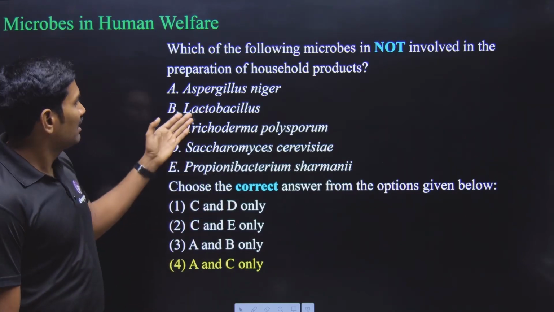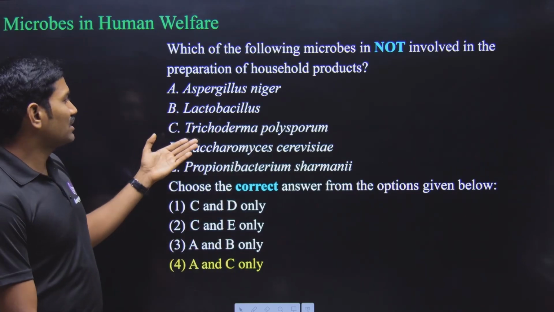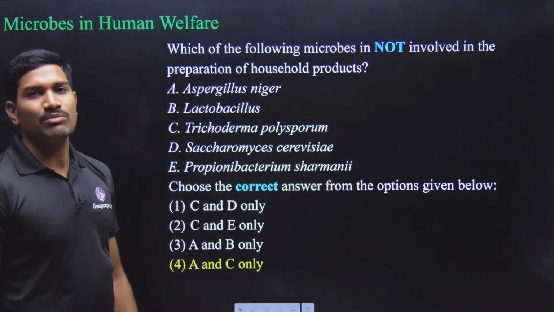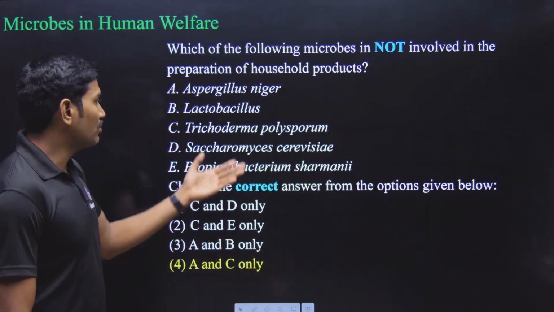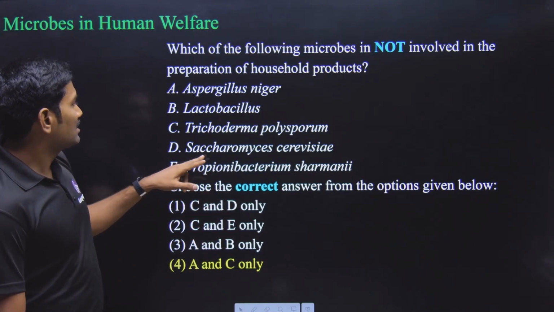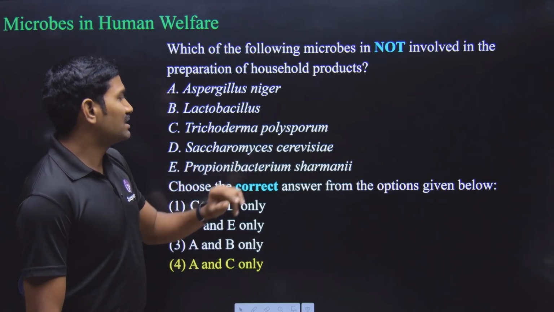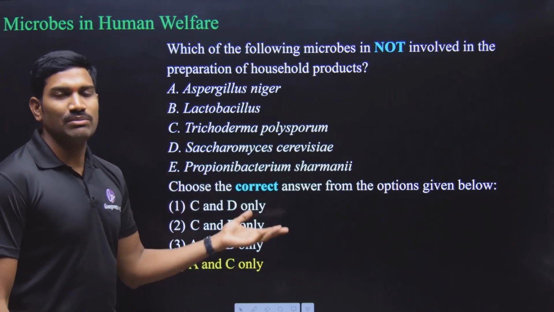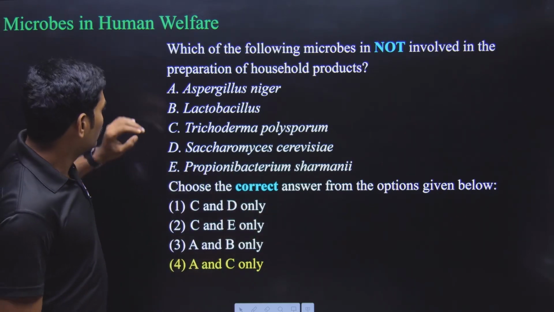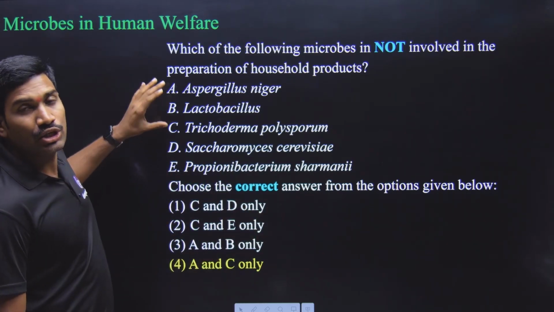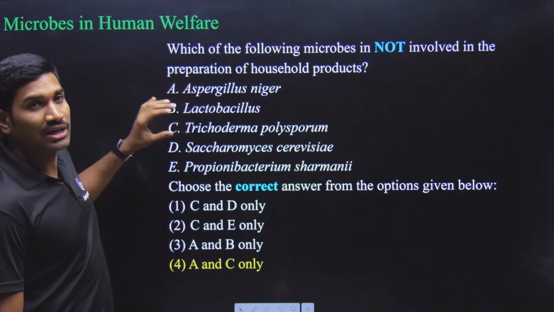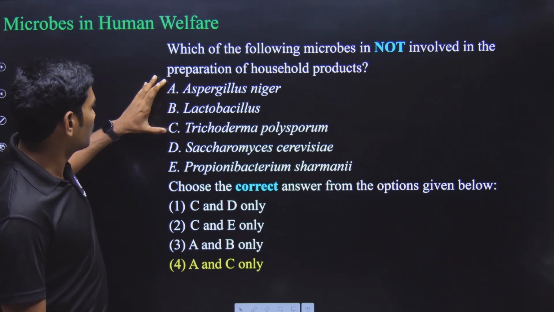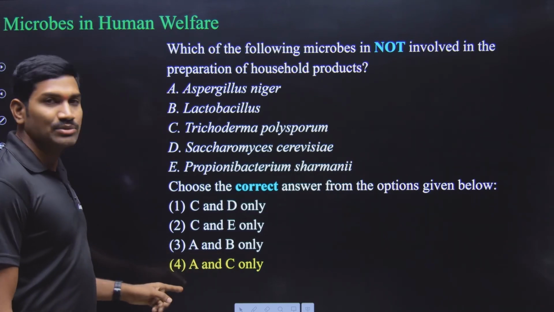So please remember this. Lactobacillus we are using for curd preparation and all. Trichoderma polysporum, with that we are producing different chemicals, bioactive agents. So this is a different thing. Next one, Saccharomyces cerevisiae, we are using for bread production and all. And Propionibacterium shermanii for cheese production and all. So which microbes are not related to household uses? Aspergillus niger and Trichoderma polysporum, these two, A and C. So this is option 4.